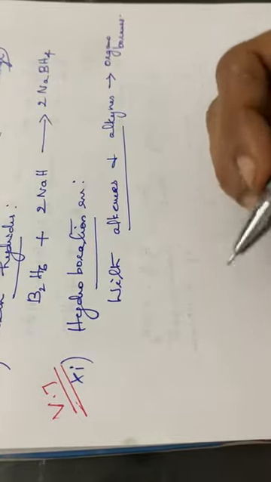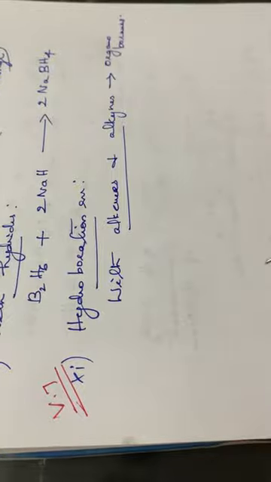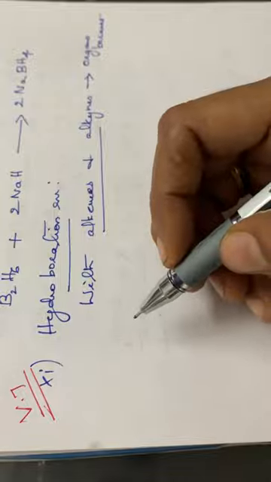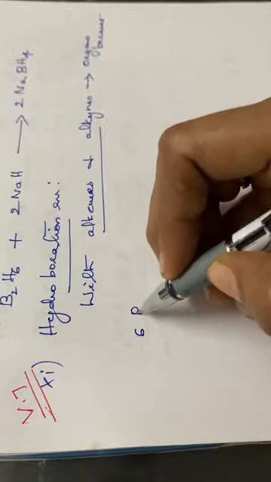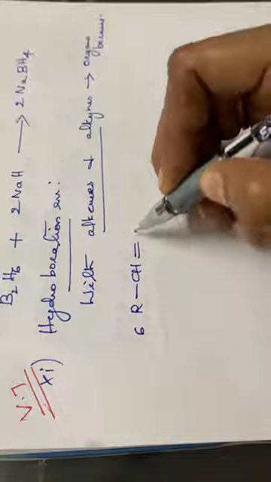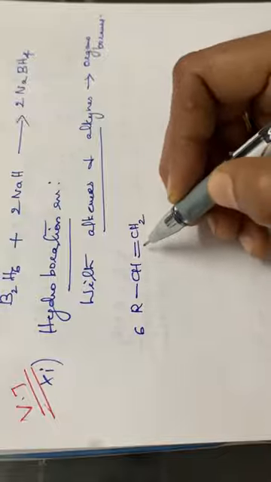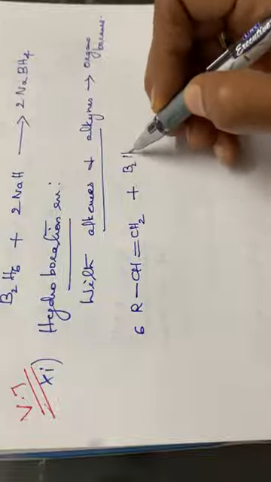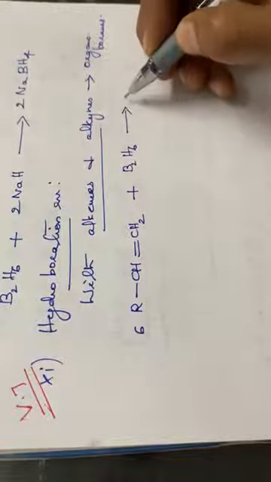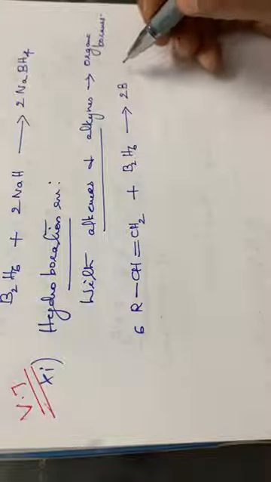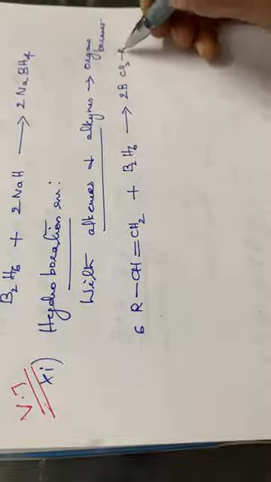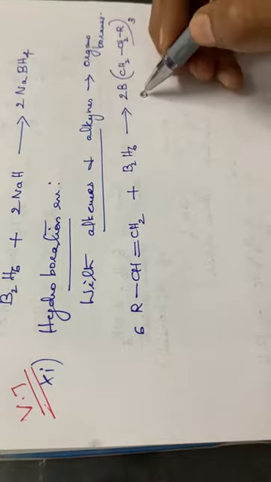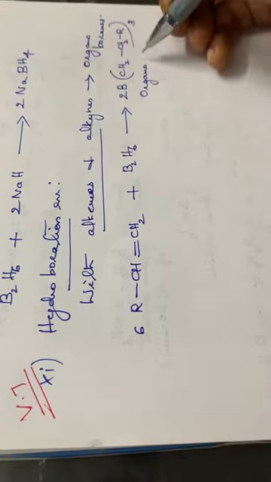After that we can go through a specific example with propene. Here I am writing a double bonded compound, an alkene: 6 molecules of RCH=CH2. On reaction with diborane B2H6, the product will be like this: 2 molecules of B(CH2CH2R)3. So this is an organoborane.